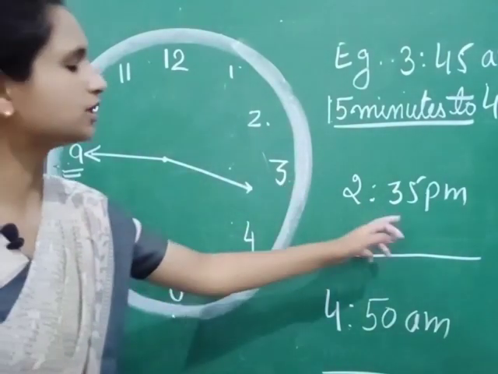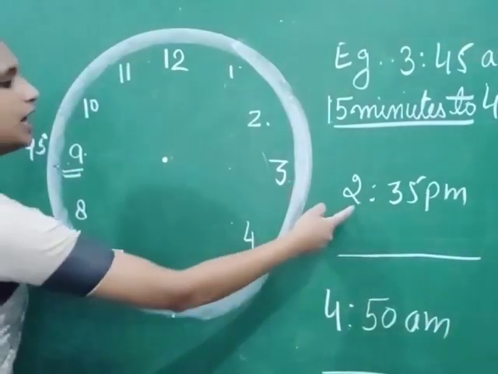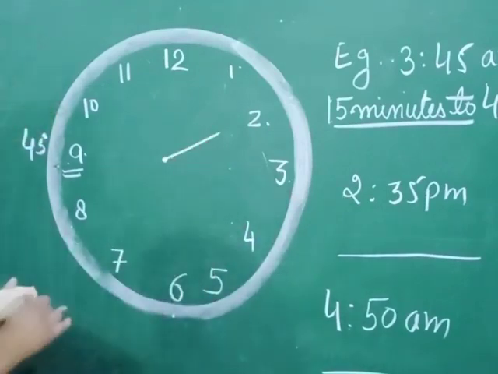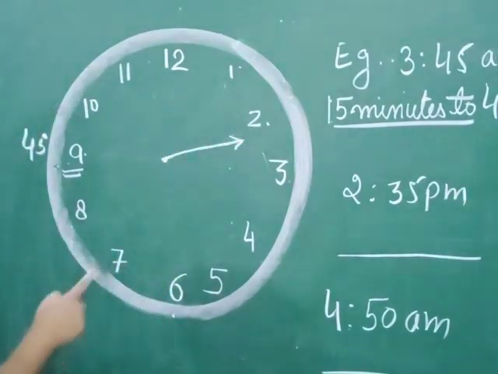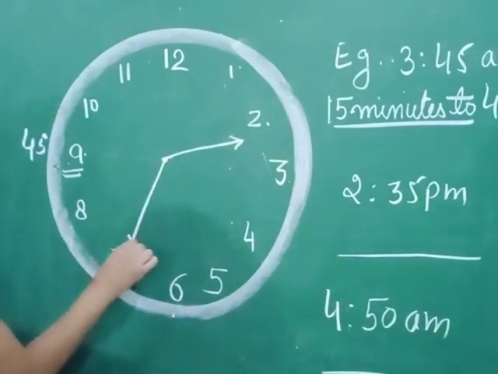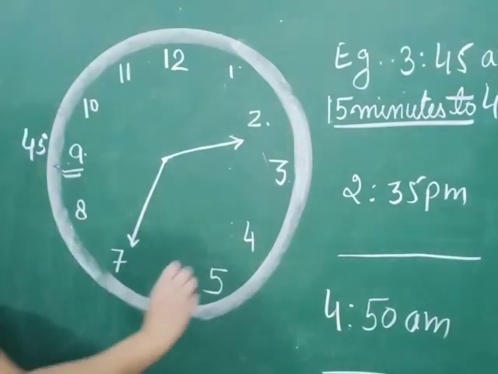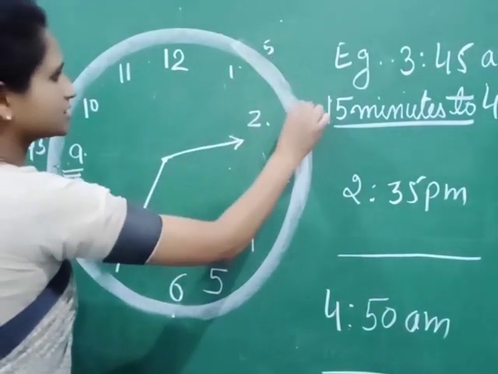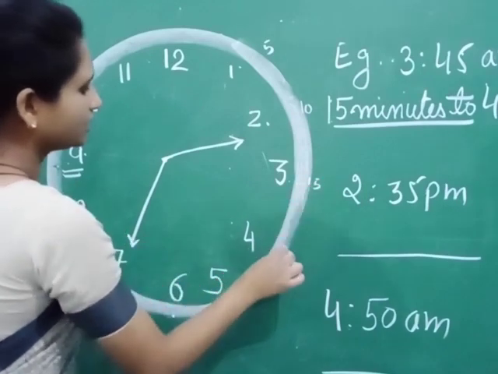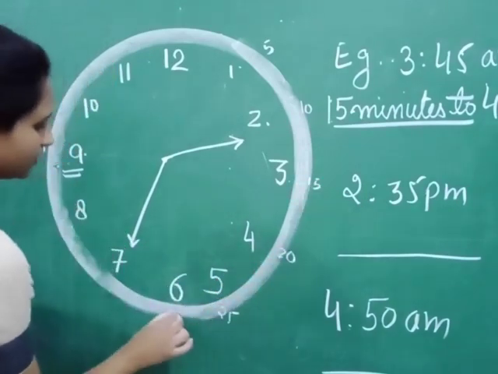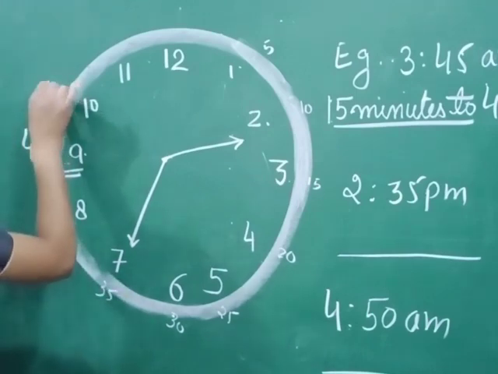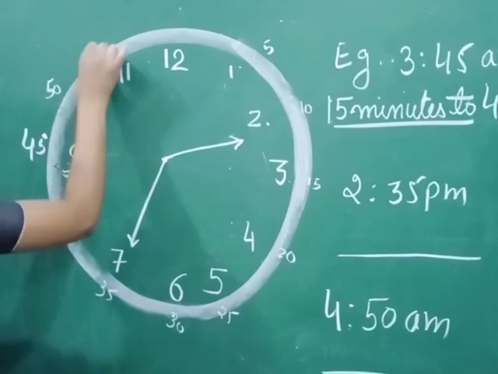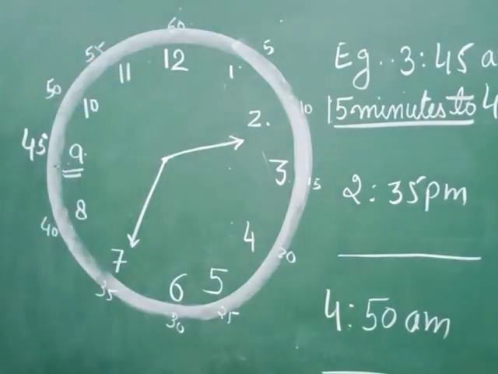Next one, 2:35 p.m. Draw the hour hand first. That will be slightly between 2 and 3. And 35. In the starting, if you are not clear with the minutes, write it like this: 5, 10, 15, 20, 25, 30, 35, 40, 45, 50, 55 and 60. If you are not clear, write it like this.